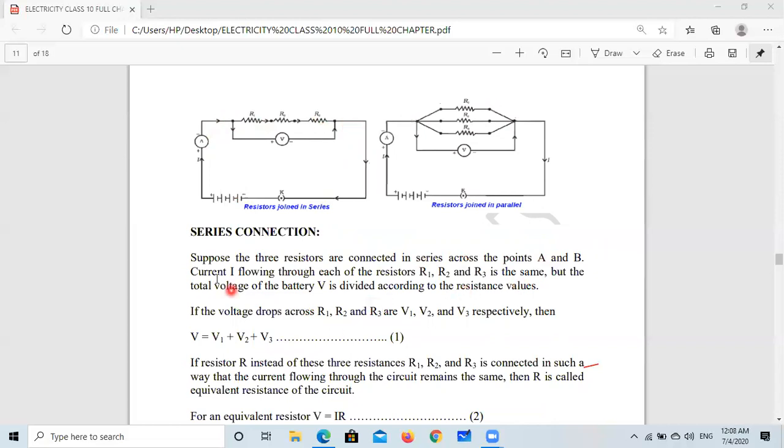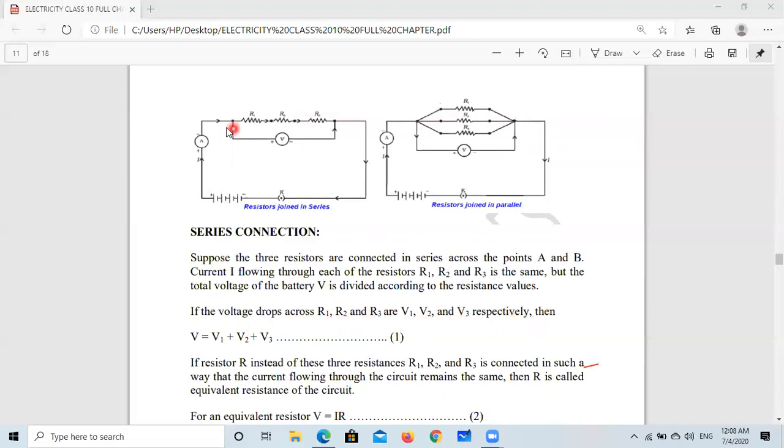The current flowing through each of the resistors R1, R2, R3 is the same, but the total voltage of the battery V is divided according to the resistance values. Suppose V1, V2, V3. These are known as the voltage drops across R1, R2, R3.